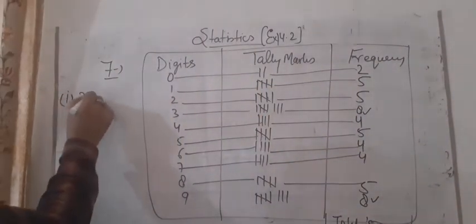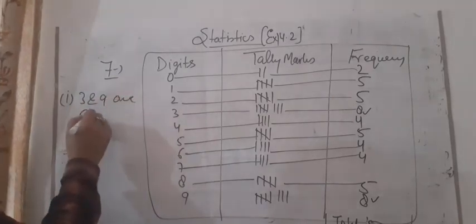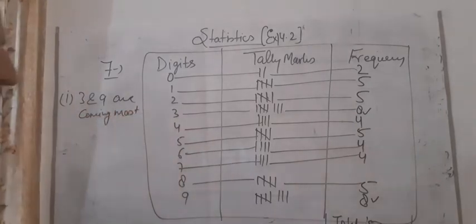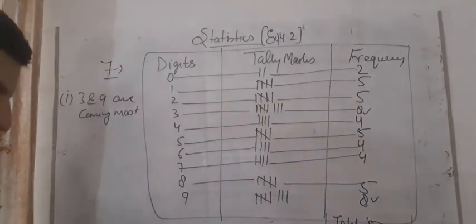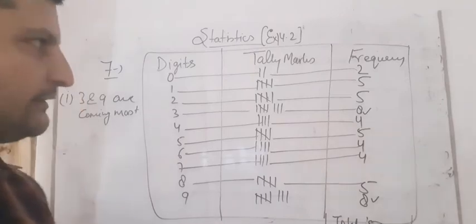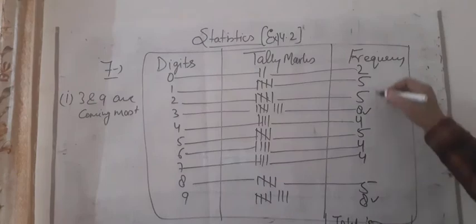So 3 and 9 are coming most. So we can say that students, 3 and 9 are coming most. And what we have to find, what are the most and the least frequency occurring. And the least frequency occurring is, least we have to check it, which number is least, 2.